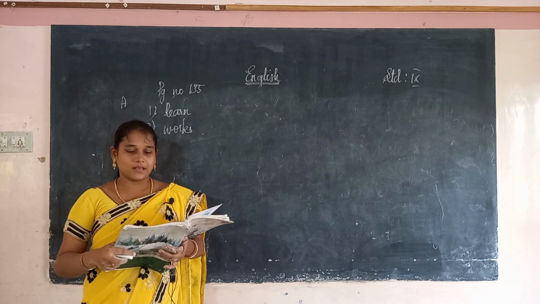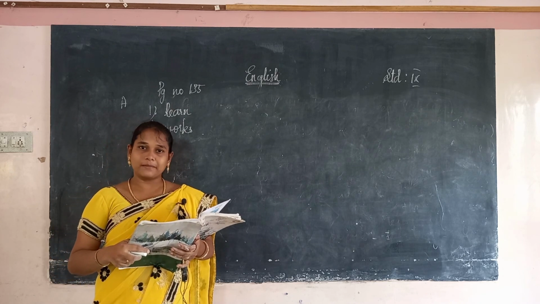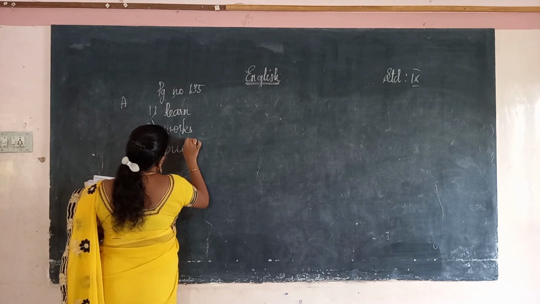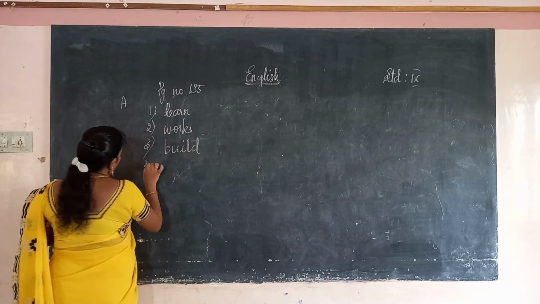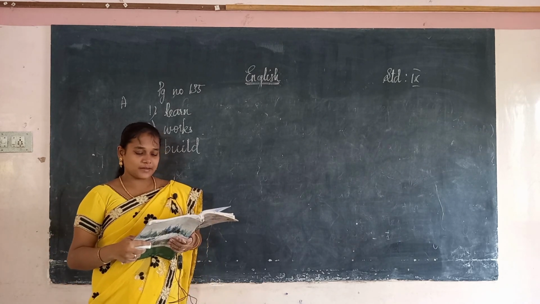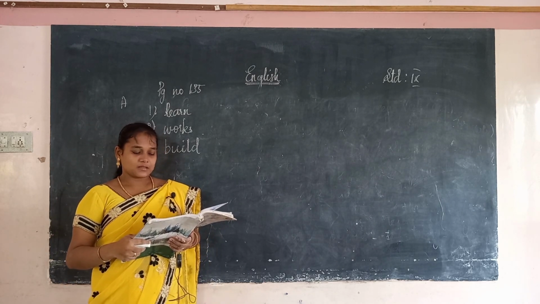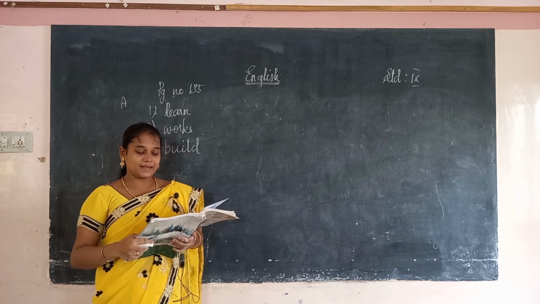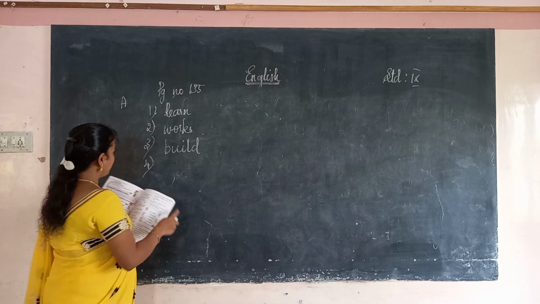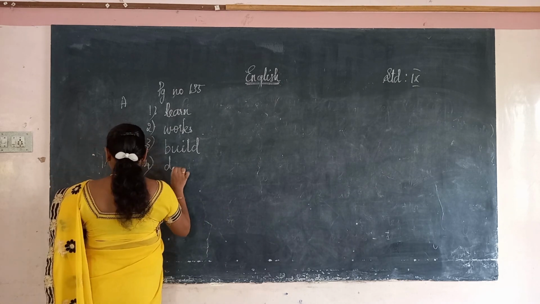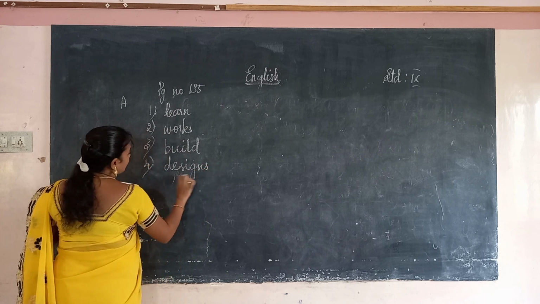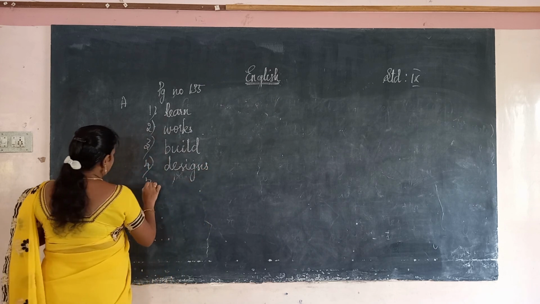In bracket it is given build, builds, built. Built will not be there. The fourth one, my sister is an architect. She dash skyscrapers. Design, designs, designed. So she designs, because my sister is third person singular, so we are using the formula verb plus s.